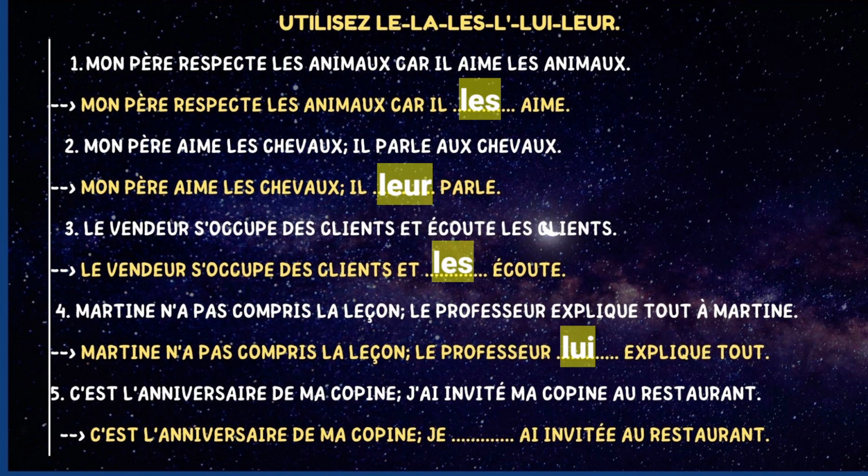Okay? C'est l'anniversaire de ma copine, j'ai invité ma copine au restaurant. C'est l'anniversaire de ma copine, je l'ai invitée au restaurant. J'ai invité qui? Ma copine. La, l'apostrophe, because we have the verb that starts with a vowel, A-I, alright? A-I. And then I put l'apostrophe. Okay, guys? Very simple, isn't it?